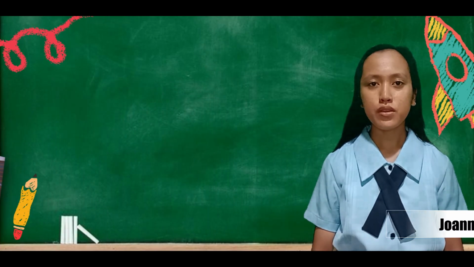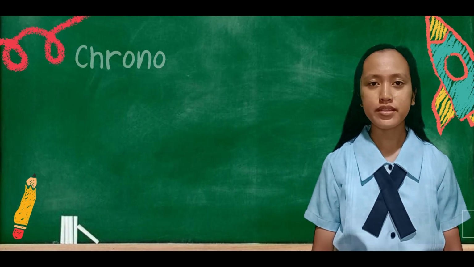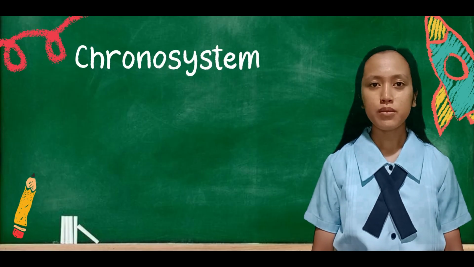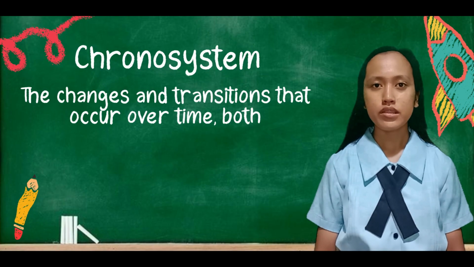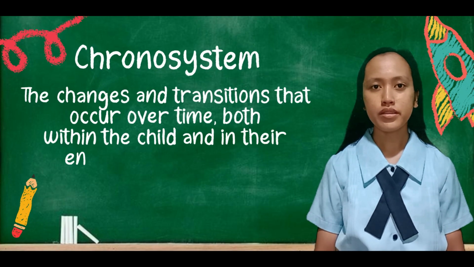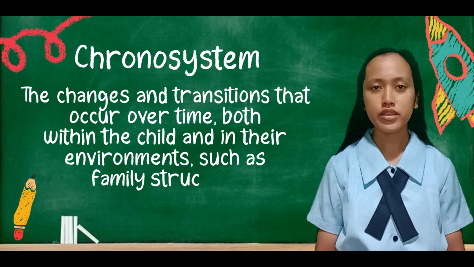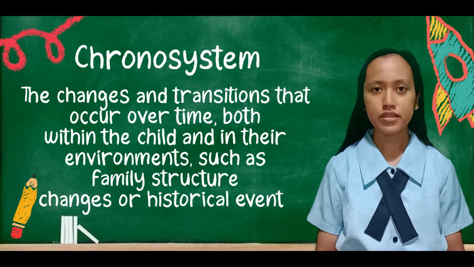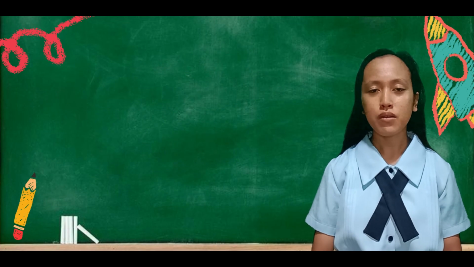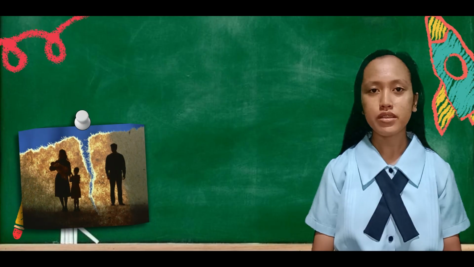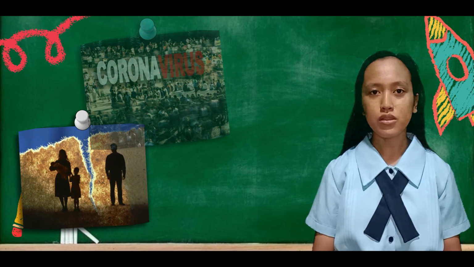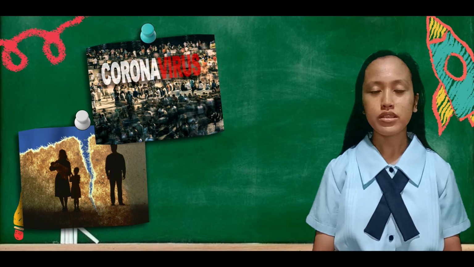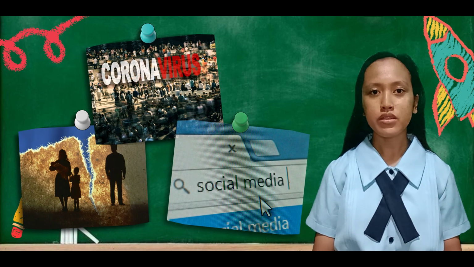And finally, the fifth and last system, the chronosystem. The chronosystem is the changes and transitions that occur over time, both within the child and in their environment, such as family structure changes or historical events. For example, changes in family structure like divorce and remarriage, major historical events like pandemics and war, and lastly, technological shifts like the rise of the internet and social media.